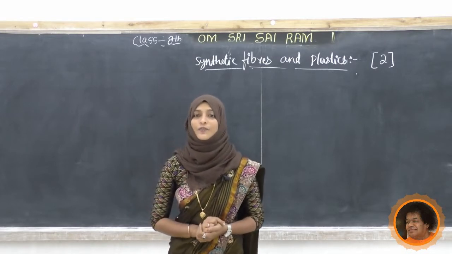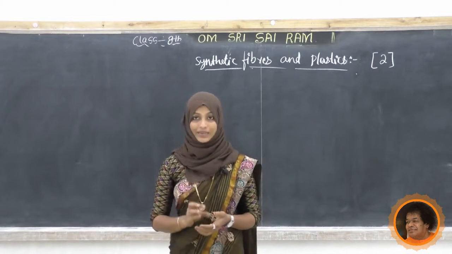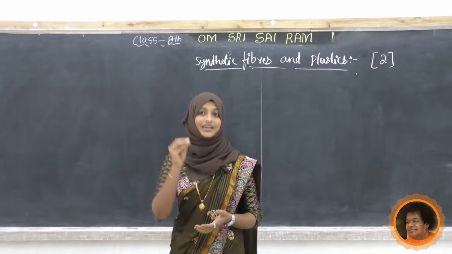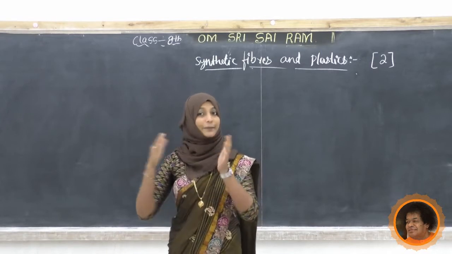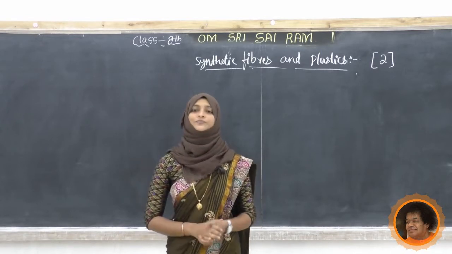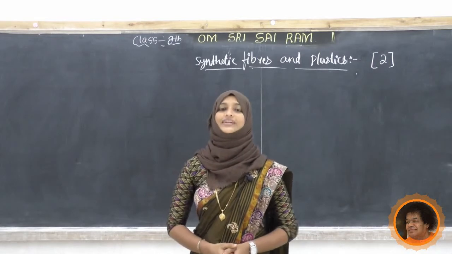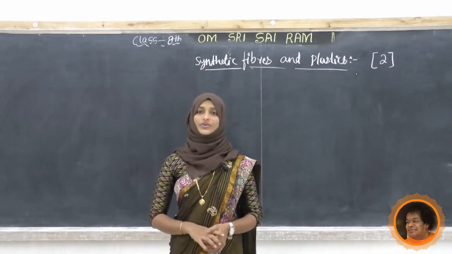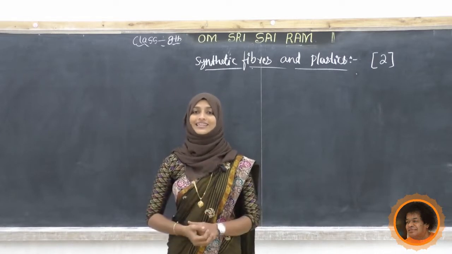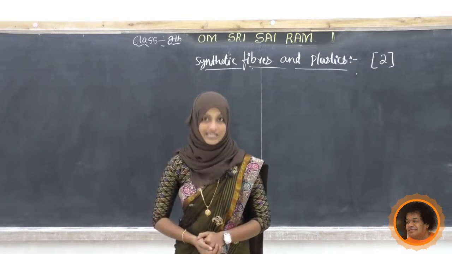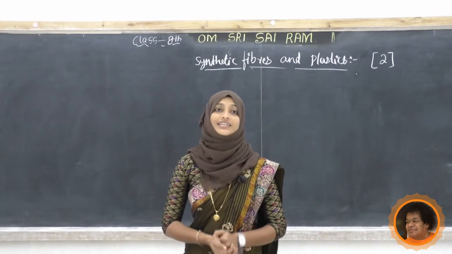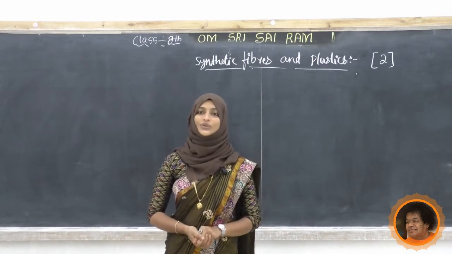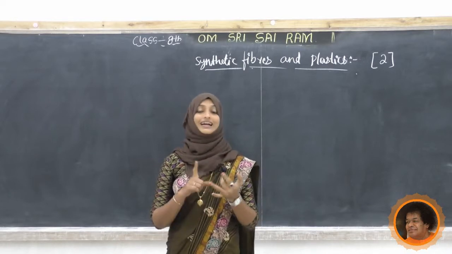What is the meaning of poly? Poly means many, and mer means unit, a single unit or a small part. What is that single unit called? That is a monomer. Next, we studied some characteristics of synthetic fibers, with two examples already discussed: rayon and nylon.